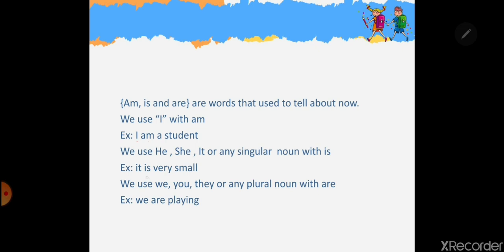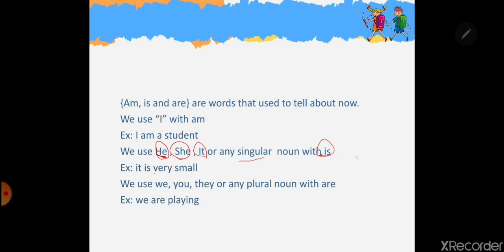We use the words he, she, and it, or any singular, with is. What do we mean by any singular? That means instead of he, I can say Ahmed is. Instead of she, the pronoun, I can use the noun, which is Sarah, for example.